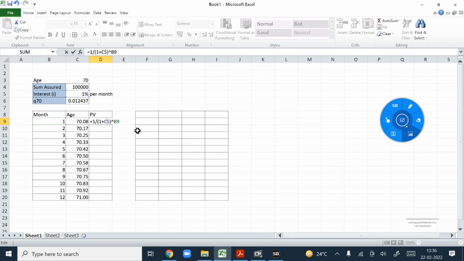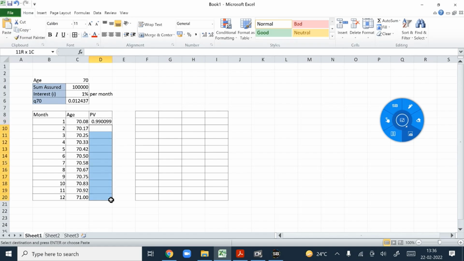Let me fix C5 because the interest is the same in all cells. You can copy this formula, select all and paste. See, we get the present value.